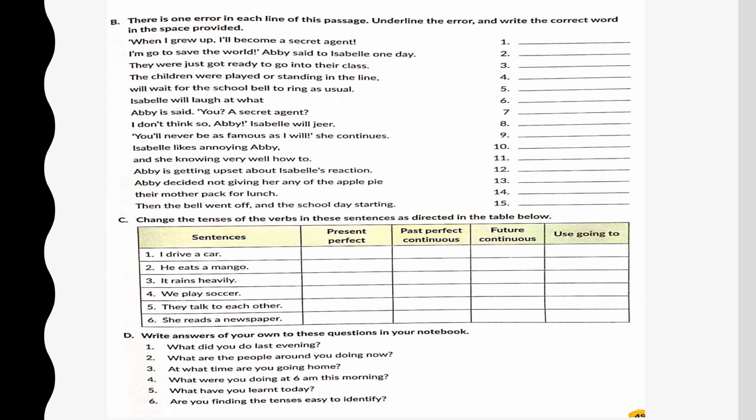Coming to the second one, he eats a mango. Present perfect would be he has eaten a mango. Past perfect continuous would be he had been eating a mango. Future continuous would be he will be eating a mango. And after using going to, our sentence will change to he is going to eat a mango. Complete the rest on your own.